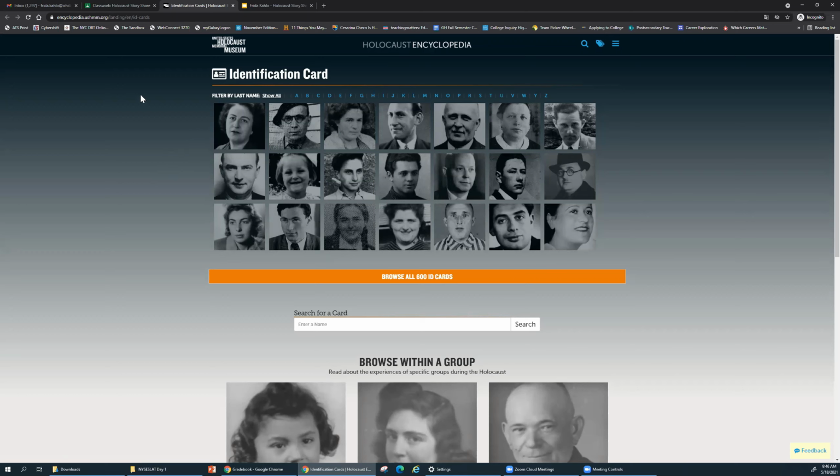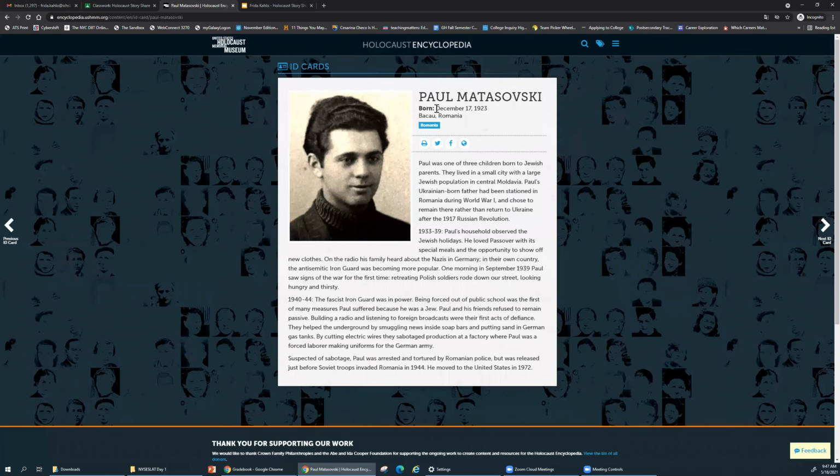lived during the Holocaust. So you'll see here these identification cards, right? For example, if I hover over it, it gives us a name, and you can look at it alphabetically. So for example, if I click here, it'll give me information about this person, Paul Matasovsky, and it gives the information I'm asking for. It has the name, it has what their birth date was, it has the location. It gives a biography of what their life was like, and at the end it tells you whether this person survived the Holocaust or not.